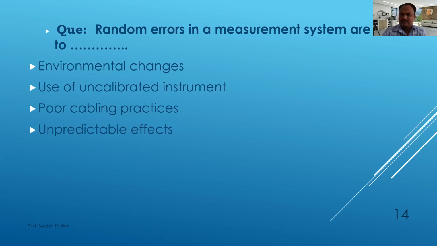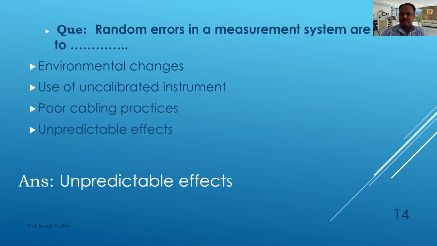Random error, the name itself suggests that it will be an unpredictable error. So that's why the fourth answer, unpredictable effects, is the correct answer for this question. Okay, so we have to choose like this. We have to use analogy and some common sense to answer the questions.